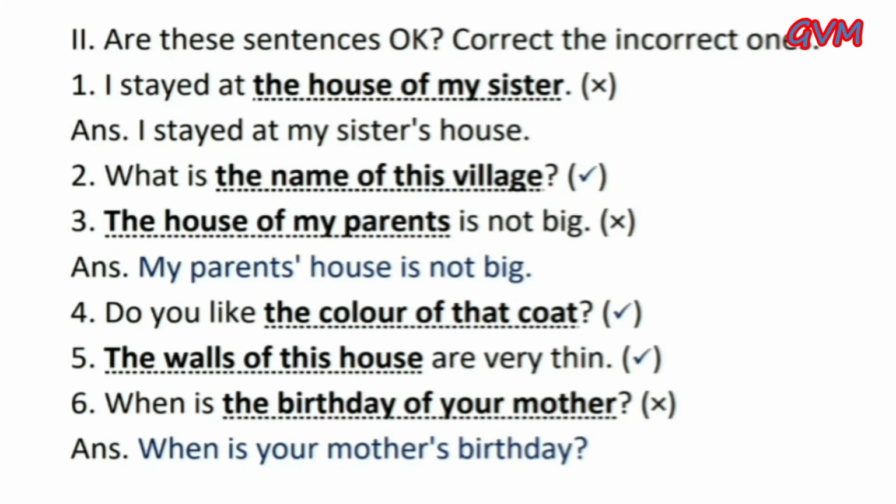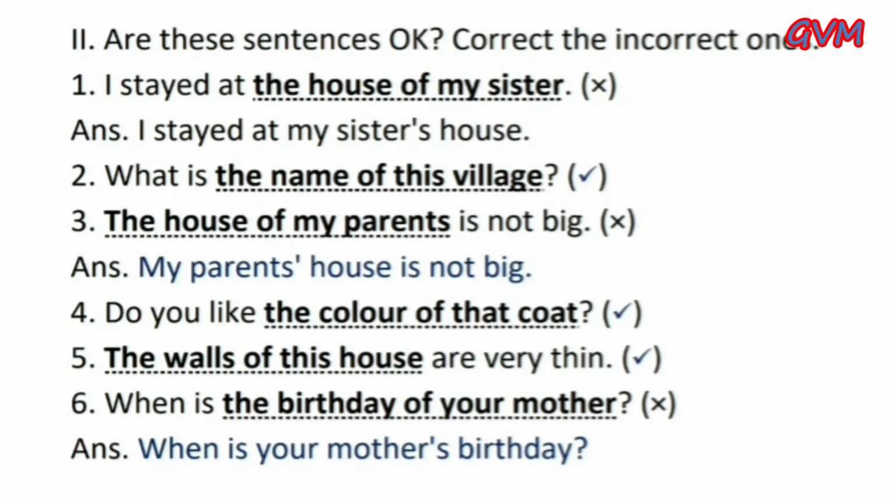Second question, are these sentences okay? Correct the incorrect ones. First one is I stayed at the house of my sister. This is incorrect and the correct answer is I stayed at my sister's house. We use apostrophe s because we often use the possessive apostrophe s with a personal noun to show possession, relationship or the place where one lives or works.